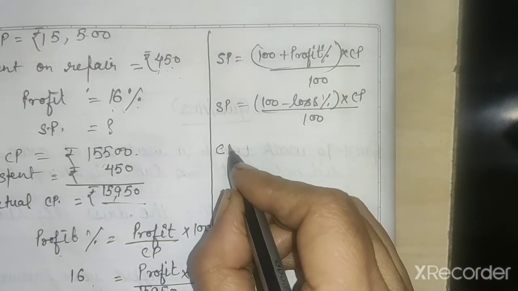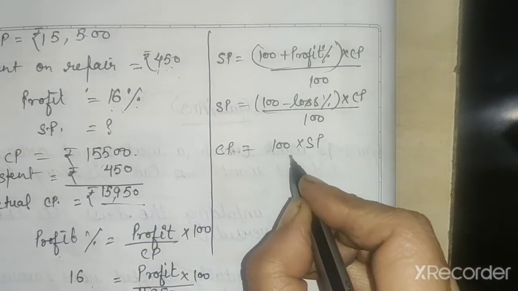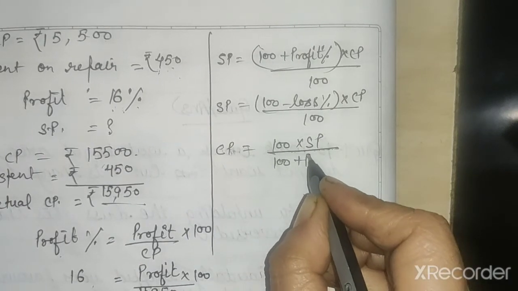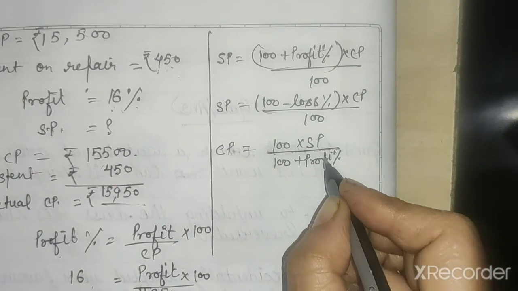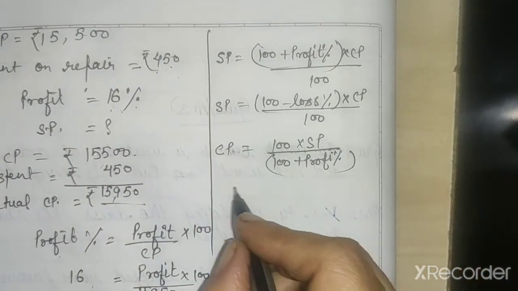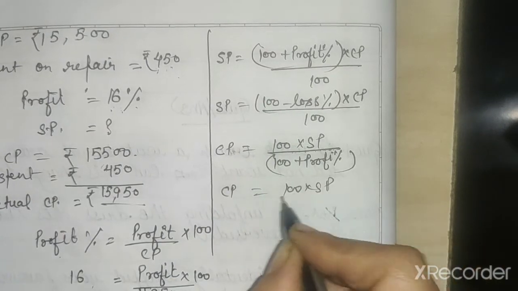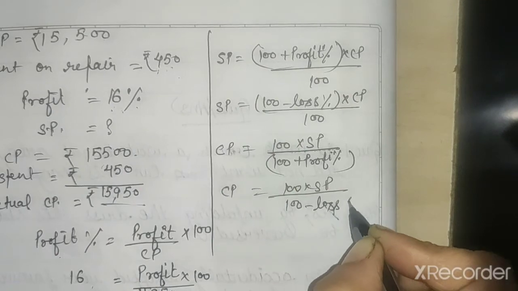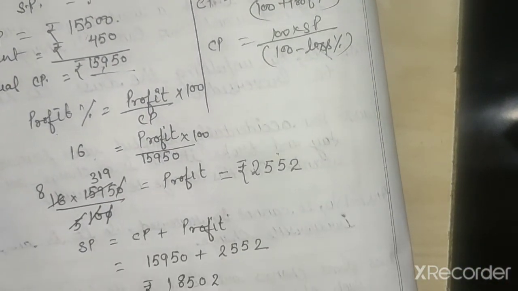Or we have another formula. If SP is given to you, then CP is equal to 100 upon 100 plus profit percent into SP, if there is a profit. And if there is the loss, then the numerator stays as it is, but the denominator becomes 100 minus loss percent. So you can use these. I will use them in some question, I will show you.